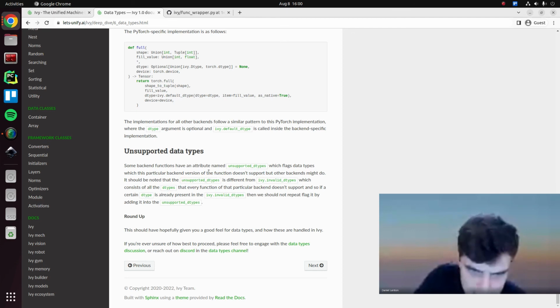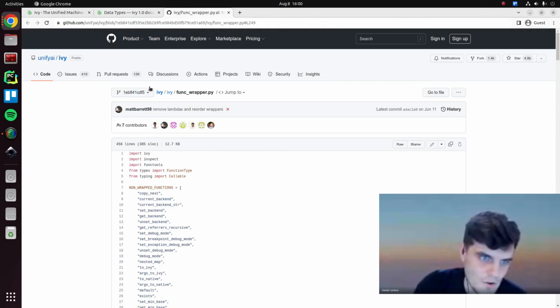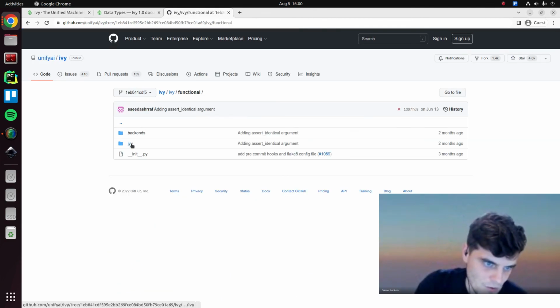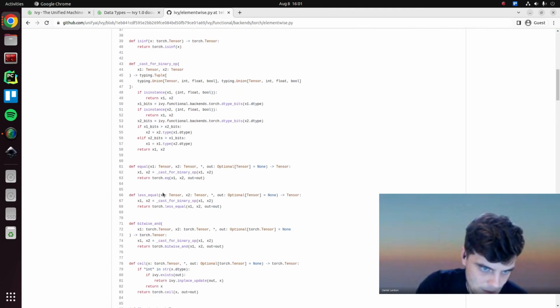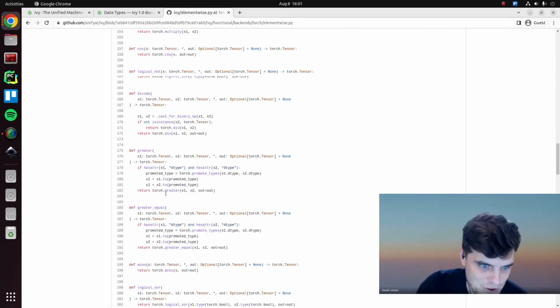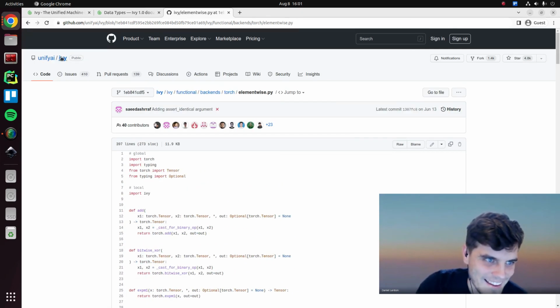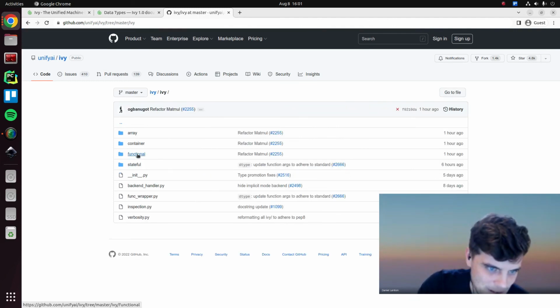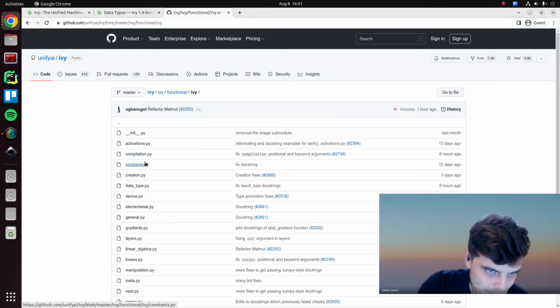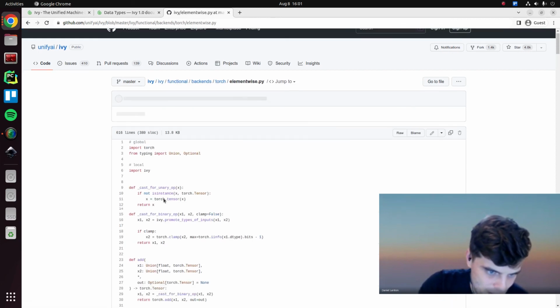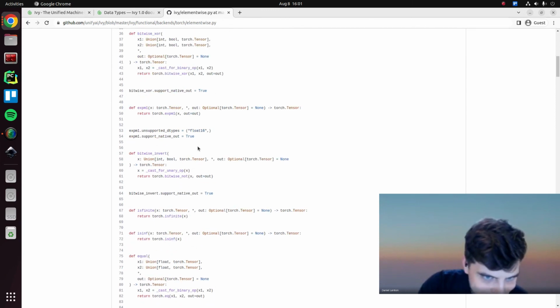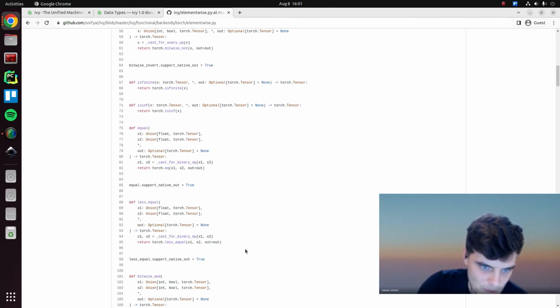Yeah, and there isn't a link to an example here, but you can see them dotted around in a lot of places. I can quickly show you, for example, in ivy, functional, backends, torch, element-wise, I'm sure we have some examples, although maybe not at the time of recording. I'm actually at an old commit hash here. But yeah, there's definitely a lot of these. Yeah, so just for example, unsupported data types float16, and this is quite common.